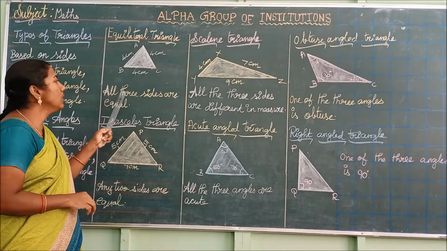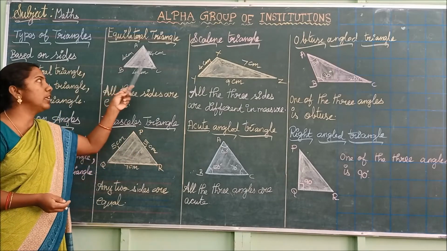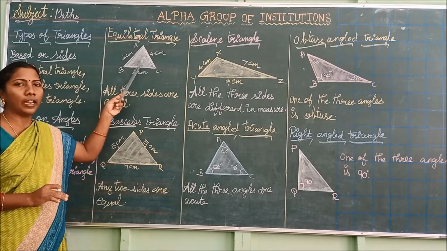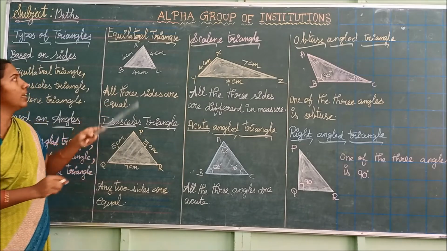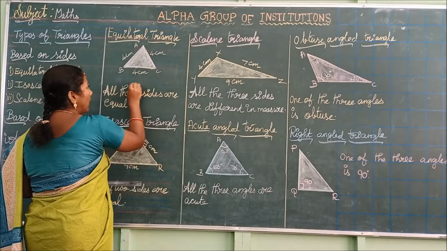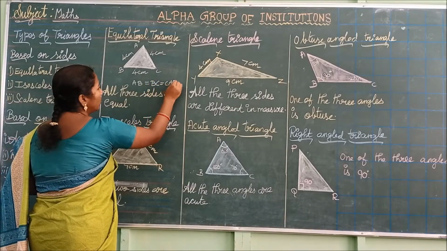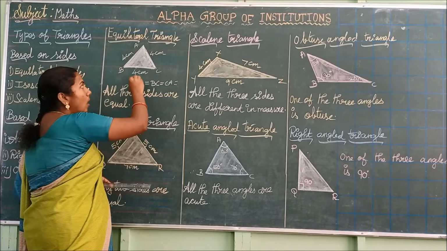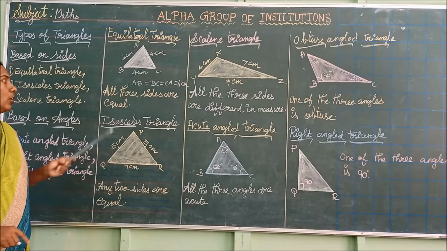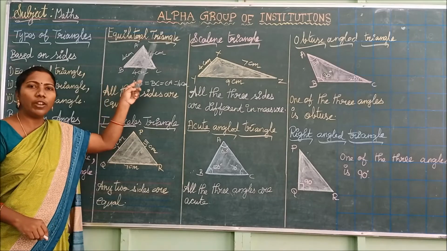See here, all the 3 sides are equal. If in the given triangle, the measurements of the 3 sides are the same, we can call that triangle an equilateral triangle. See here, this is the triangle ABC. The measurement of AB equals BC equals CA or AC, both are correct. All are equal to 4 centimeters. So all the sides are equal. If all the 3 sides of a triangle are equal, then the triangle is said to be an equilateral triangle.